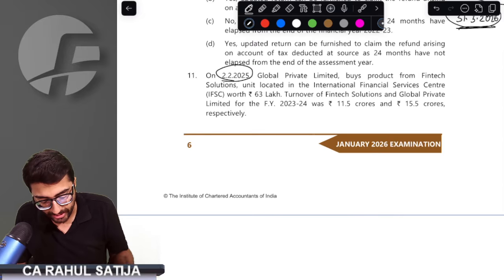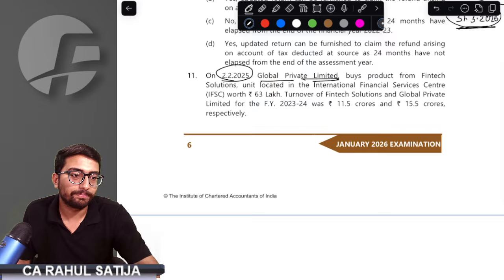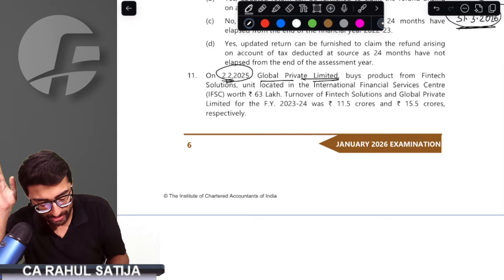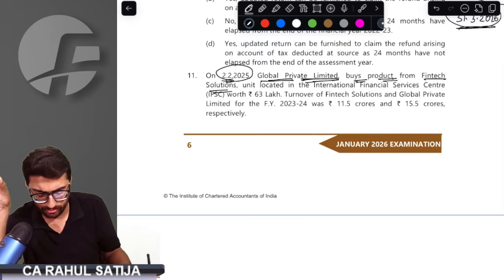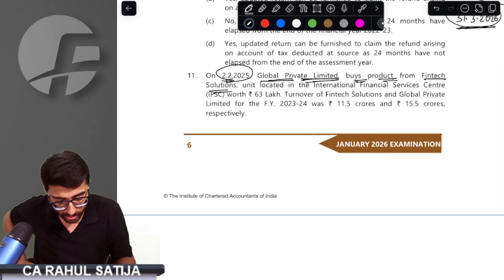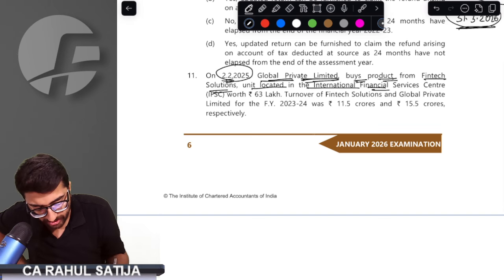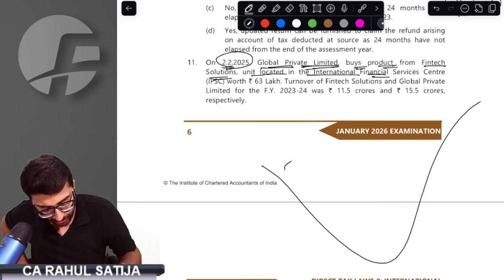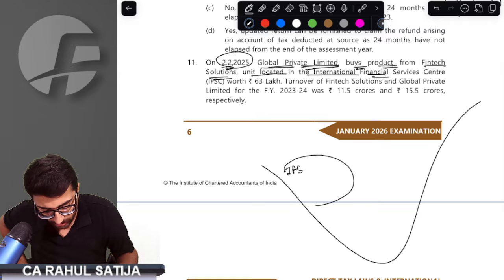On 2nd February 2025, Global Private Limited buys products from FinTech Solutions. No issue. Try understanding this provision with me: a unit located in IFSC. We have India, and we have the IFSC located there.